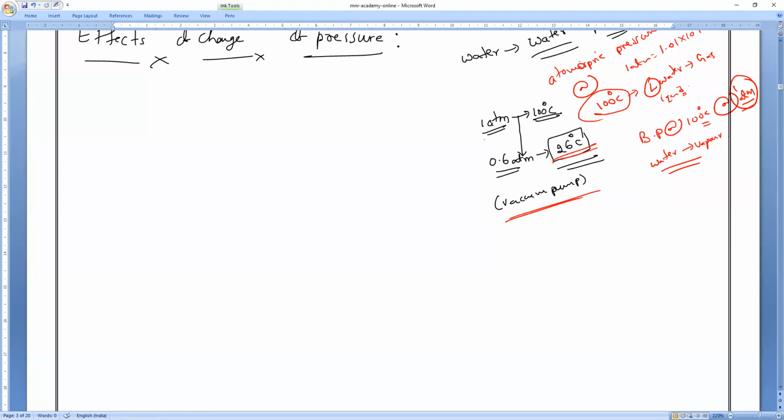By reducing the pressure also you can. Are you clear? That is what I'm suggesting. Are you clear, everybody? Understand? So by reducing the pressure, you can see that the boiling point of water came to what?